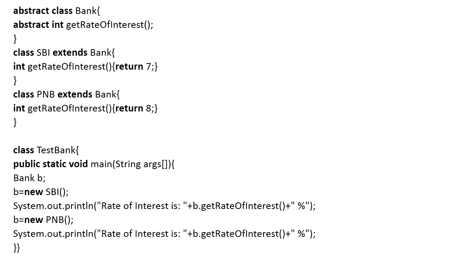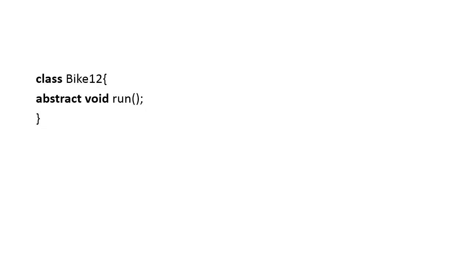Now I am creating the object of the PNB derived class. So Bank B is equal to new PNB. Then whatever method I define in the derived class PNB will be called. Then System.out.println rate of interest is B.getRateOfInterest means this method will be called. Now the output is rate of interest is 8%. Okay, so this is very important.